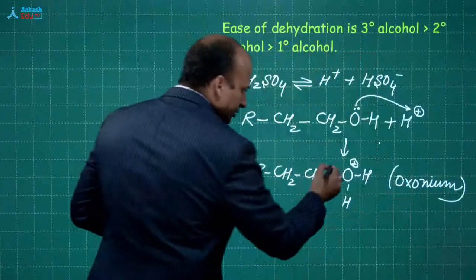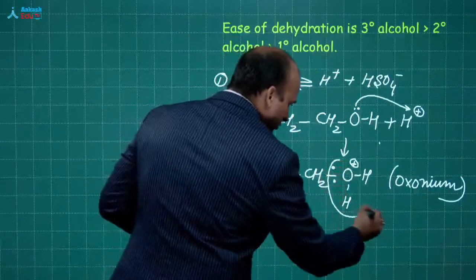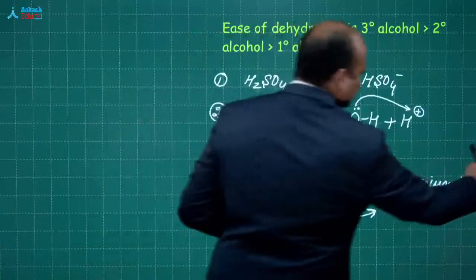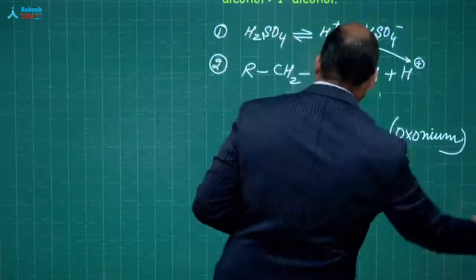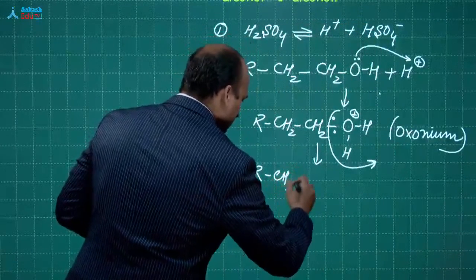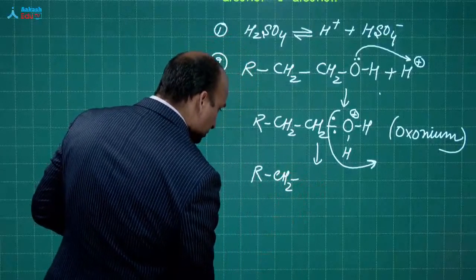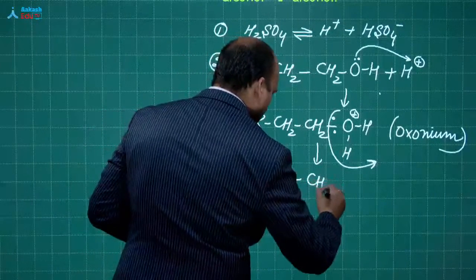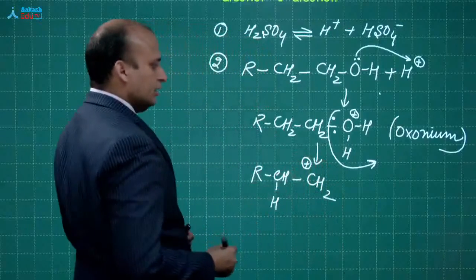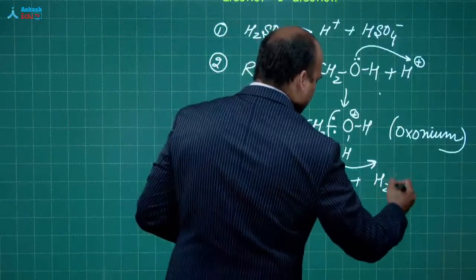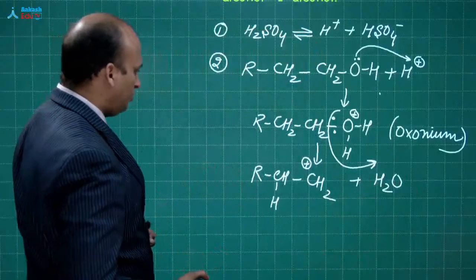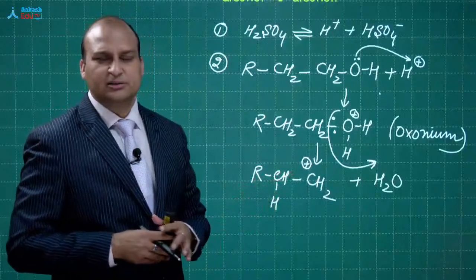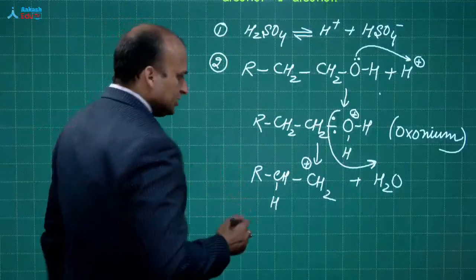Okay, it will move out, giving you R CH2 plus, plus water molecule. Now, instead of writing the third step, I'm showing it over here only. Now, what happens? If you remember, I told you in the mechanism part, hyperconjugation. What is the condition of hyperconjugation?